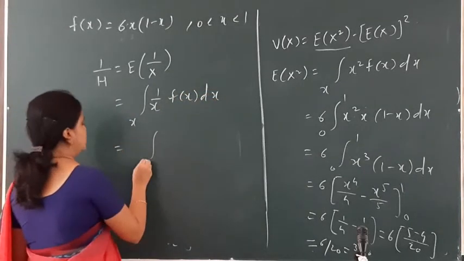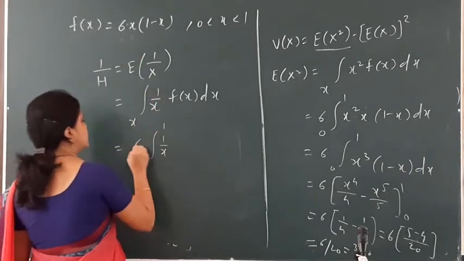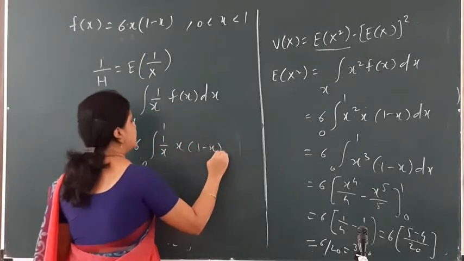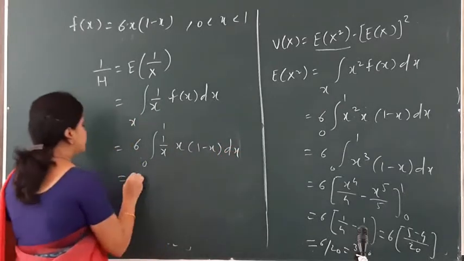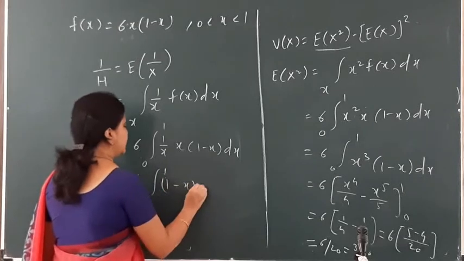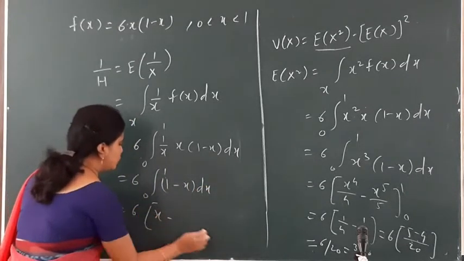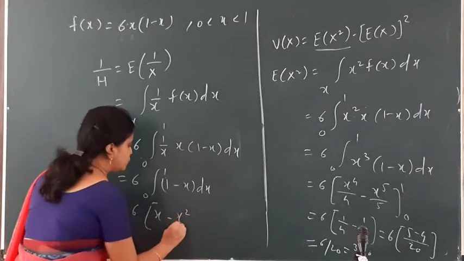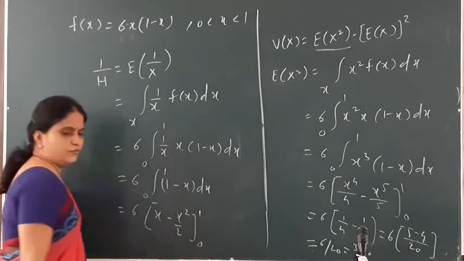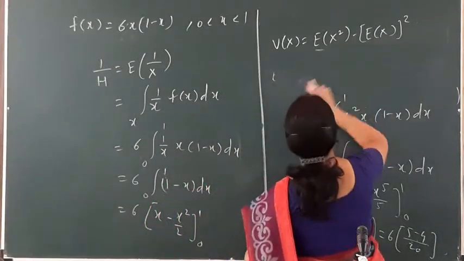The range is 0 to 1, then 1 upon x, then f(x) is 6x(1 - x) dx. So I can cancel this x, so it is 6 times (1 - x) dx simply. Find the integration. The integration of 1 is x, and the integration of x is x square by 2, for the range 0 to 1.